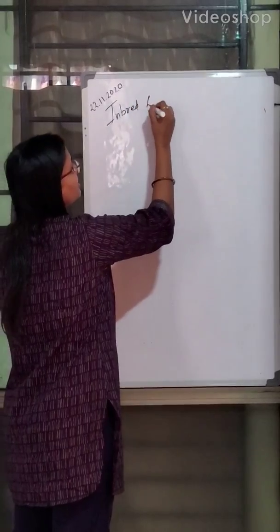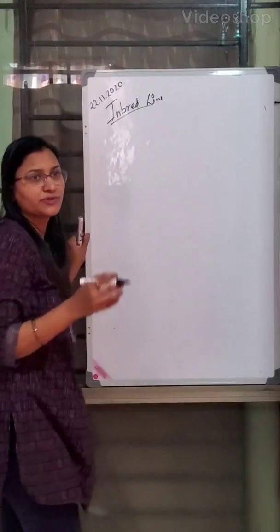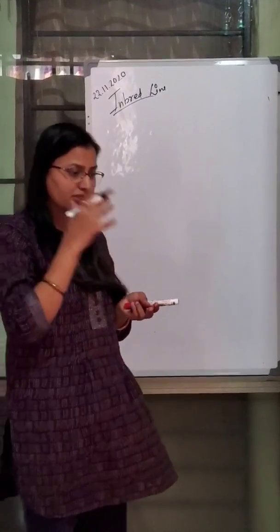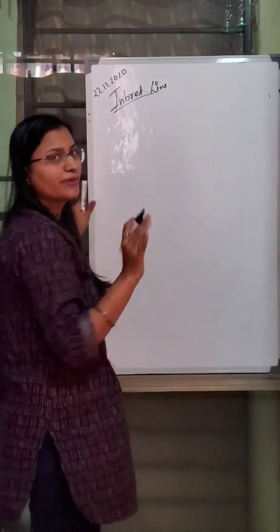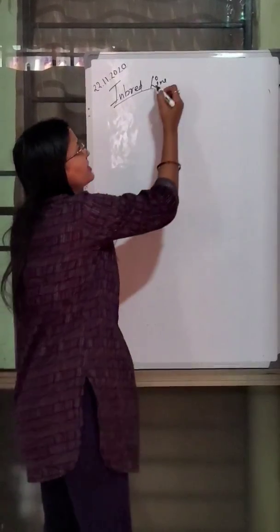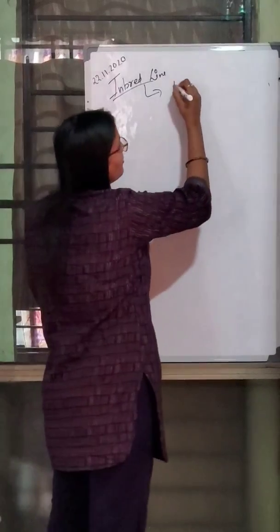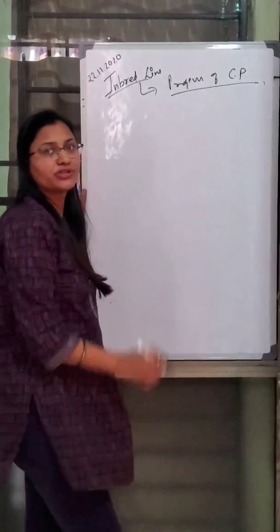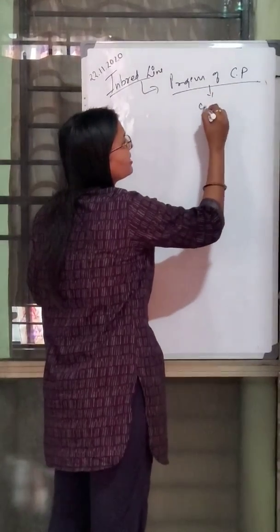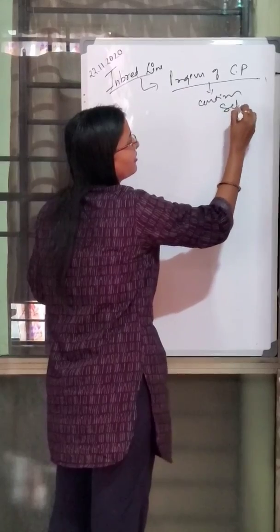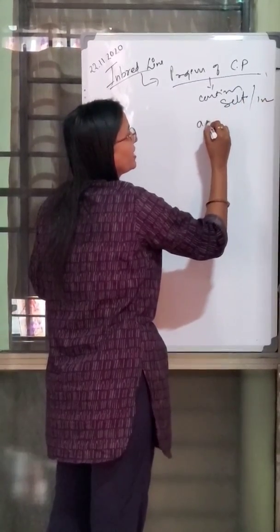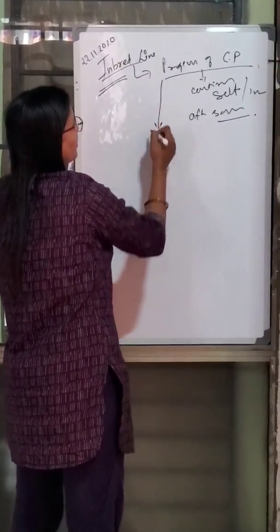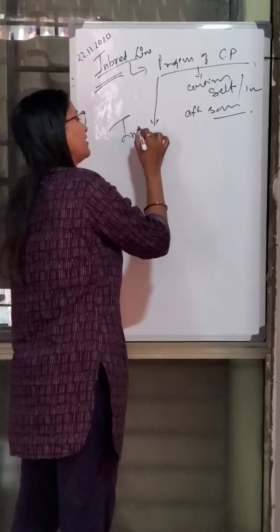The next important term is inbred line. As we talked about, the pure line is the progeny of a self-pollinated plant obtained by continuous selfing after so many generations. Like the pure line, there is an inbred line. This is the progeny of cross-pollinated plants by continuous selfing or inbreeding after so many generations. The end product we get is called an inbred line.